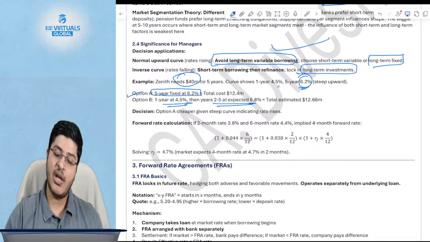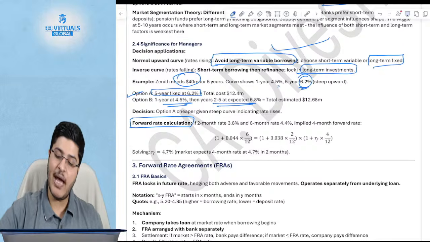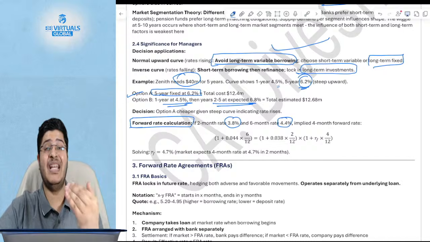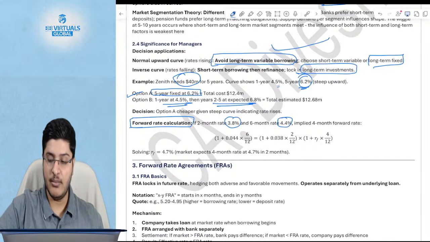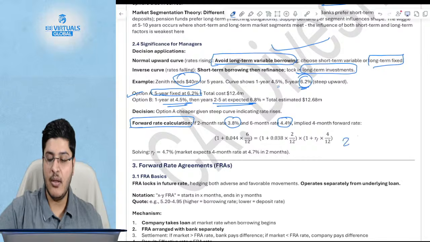Now, how do you calculate the forward rate? If you have a 2-month rate given and you have a 6-month rate given, what is the rate from the second month to the 4th month? Okay, what is the rate of interest between the 2 months and the 6 month? So let's say you are standing at year 0 or time 0.